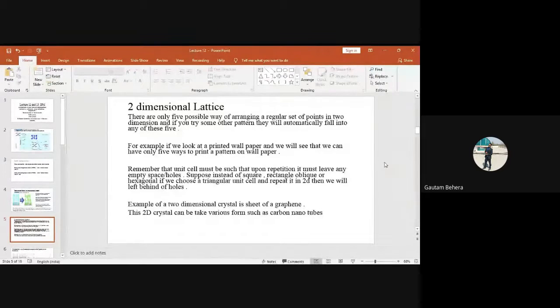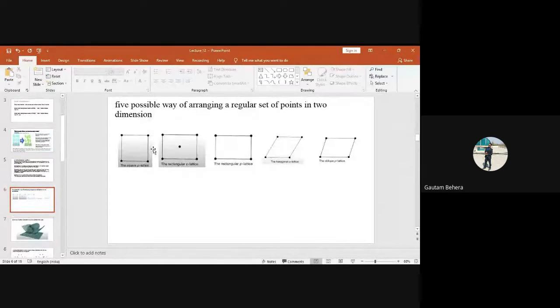Just let me show you that one. These are the 5 possible ways by which we can get a 2-dimensional lattice completely. This is called square lattice. This is a rectangular lattice having a lattice point at the center, and this is a simple rectangular lattice. This is a hexagonal lattice. This is an oblique lattice. Fine. So these are the 5 possible ways.